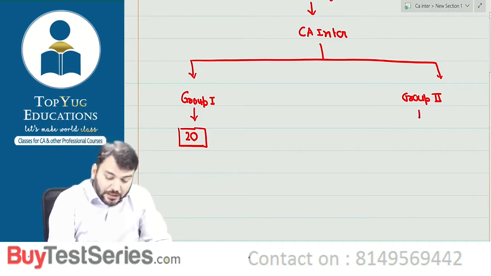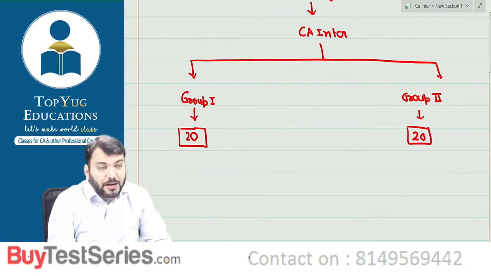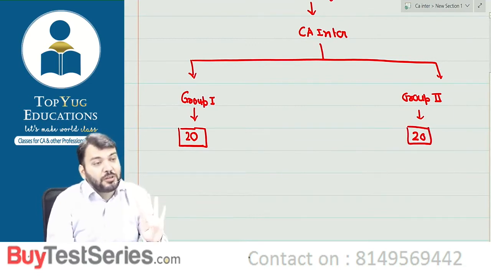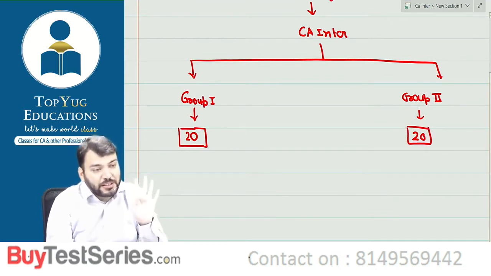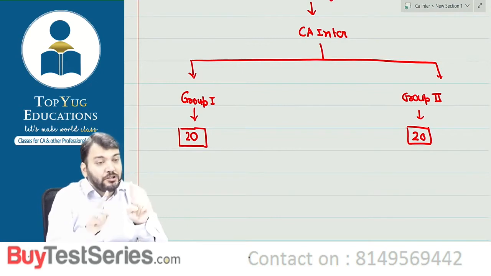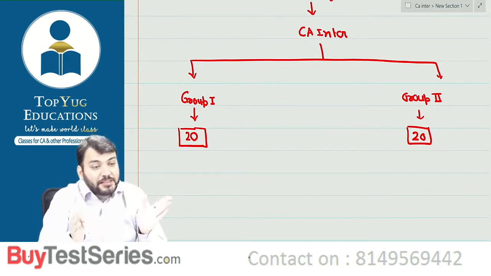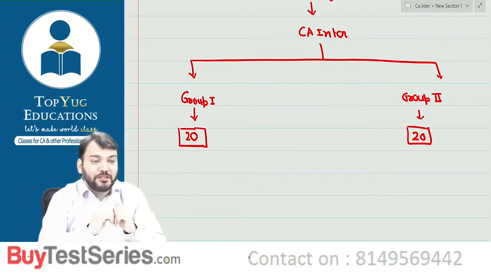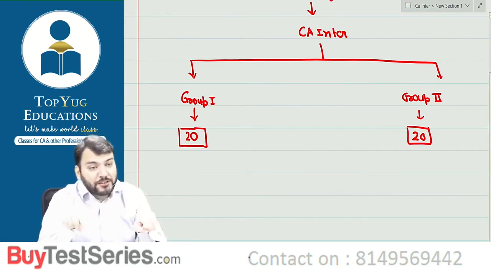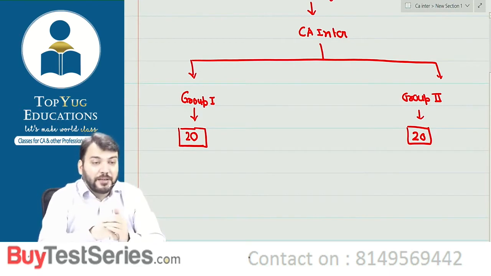Similarly, in group 2 also it consists of how many marks? 20 marks. Means in total accounting standards cover 40 marks, correct? So in total whatever we are learning, the coverage is 40 marks minimum.